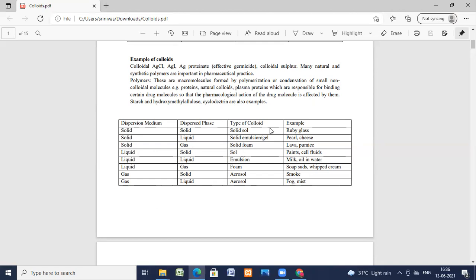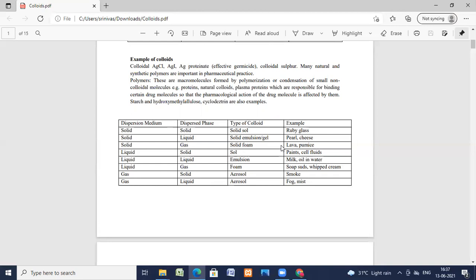Thus, a colloidal system consists of two phases, one of which is scattered or dispersed in the other. The phase which is scattered is called the dispersed phase, the internal phase, or the discontinuous phase. The phase in which the scattering or dispersion is done is called the dispersion medium, the external phase, or the continuous phase.